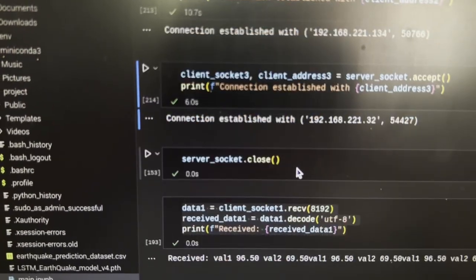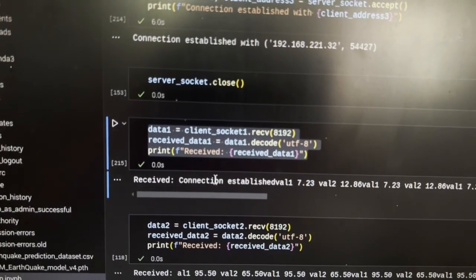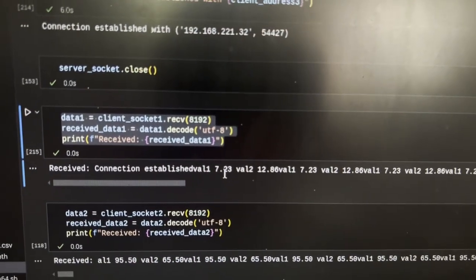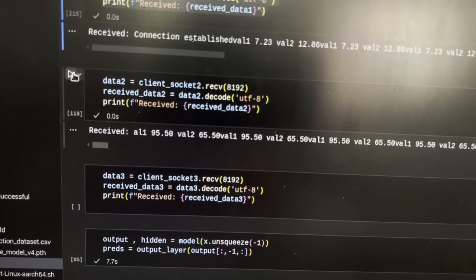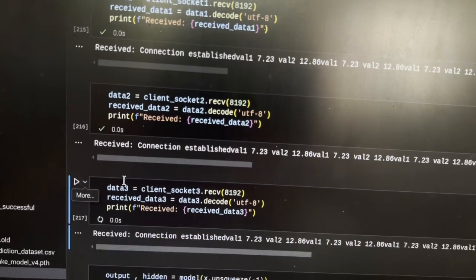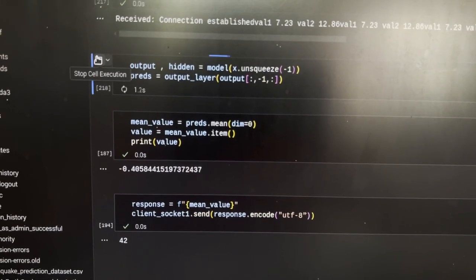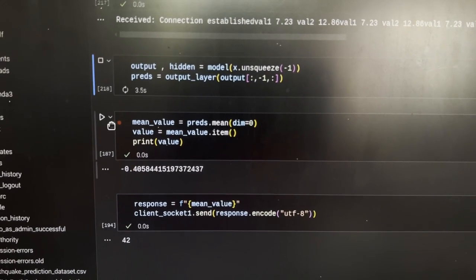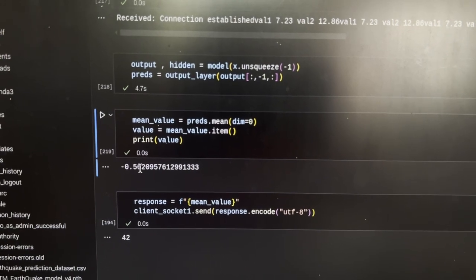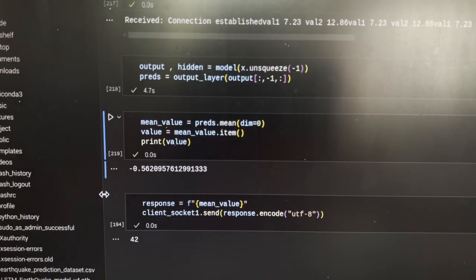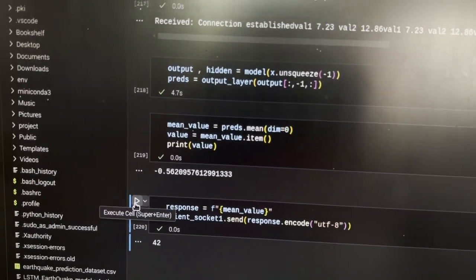Now we are going to read the data. When we read the data, first will come connection established, and we get the pH level data from our client. Now we can also read the data from the other clients as well. Now we'll get the output from our model over here. Then from all of those values, we'll get the mean value, which is around 56. After that, we'll send a response to our model.